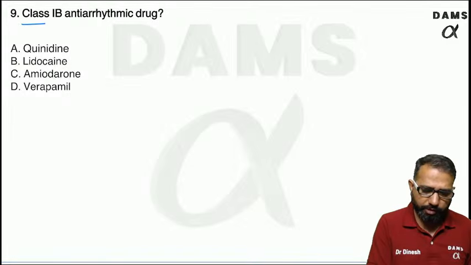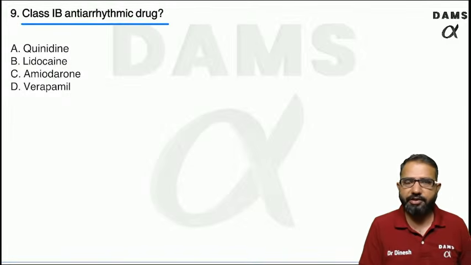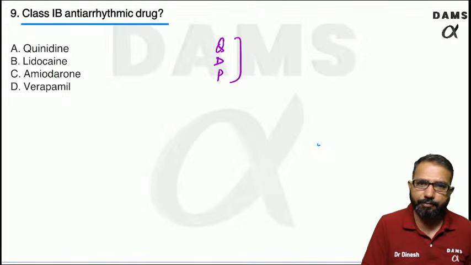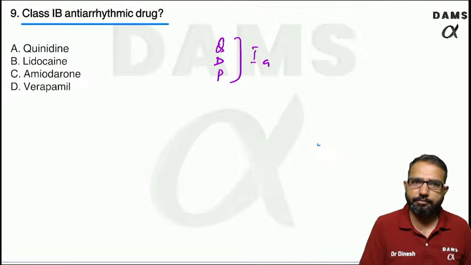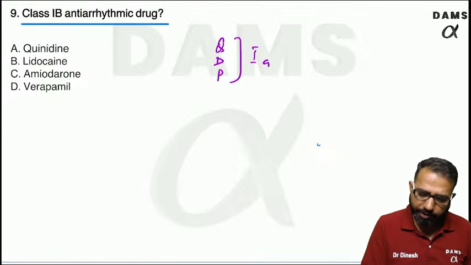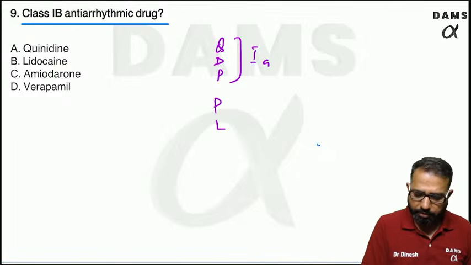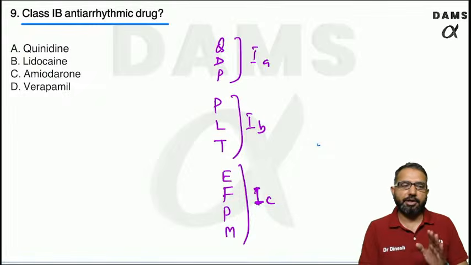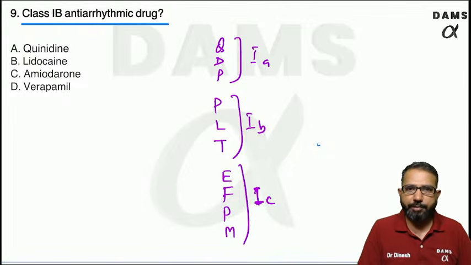Next question, class 1B antiarrhythmic drug. Important classification, Vaughan-Williams classification. Quinidine, disopyramide and procainamide, QDP, are class 1A. Then phenytoin, lignocaine, tocainide are class 1B. Then encainide, flecainide, propafenone, moricizine are class 1C. You can remember these drugs because they are important. So QDP is 1A, PLT is 1B.